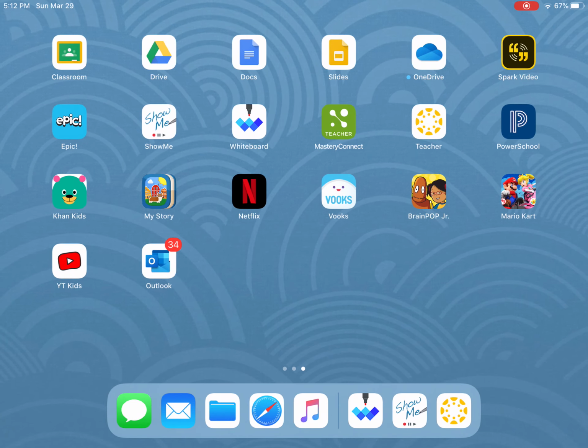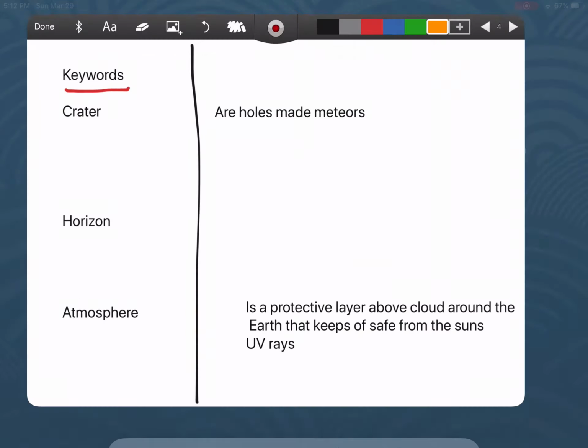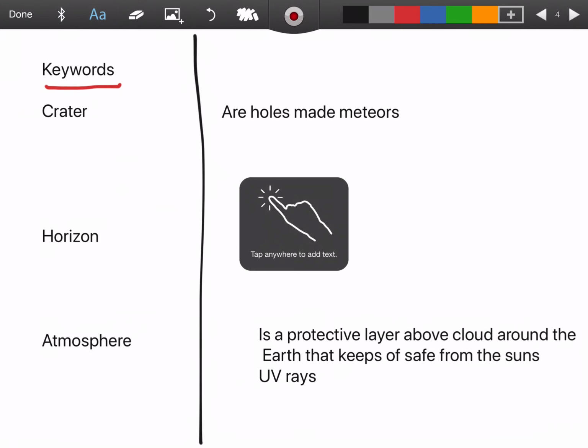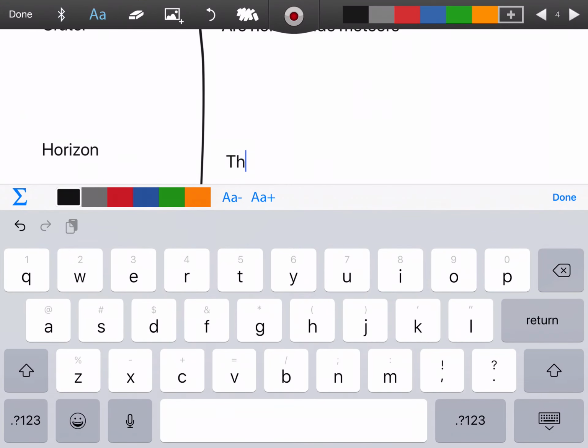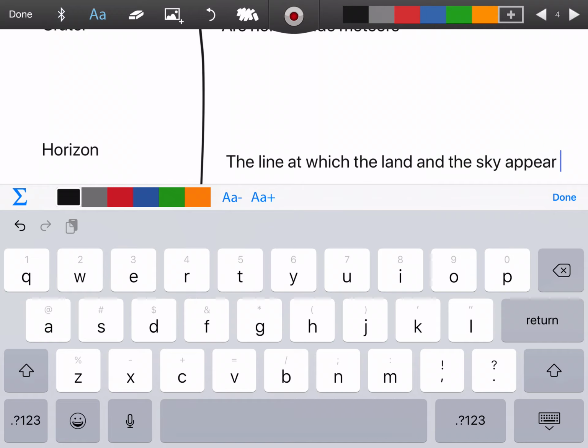Let's go back and make that in our own words. The line at which the land and the sky appear to meet, just like we see in the ocean when we're on the beach.